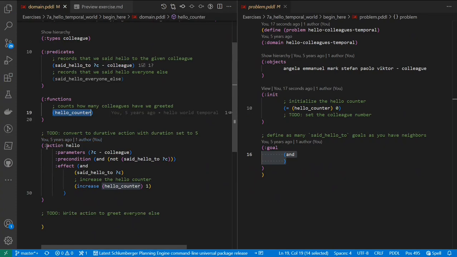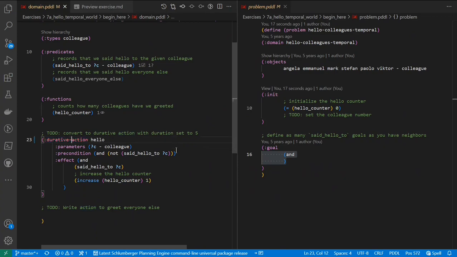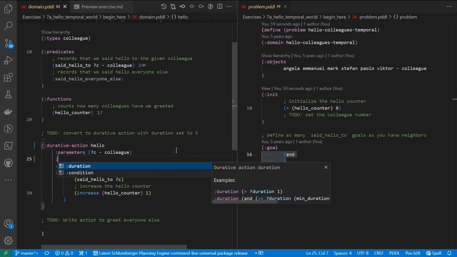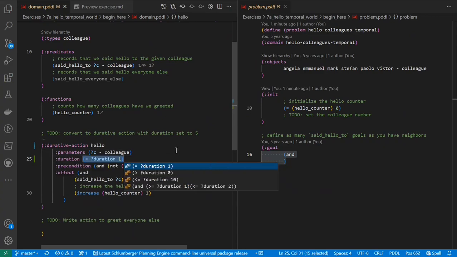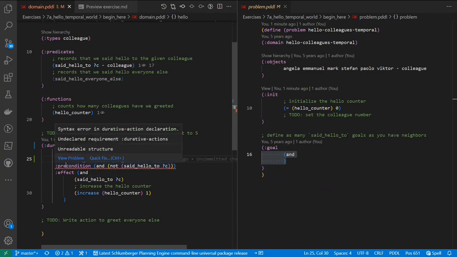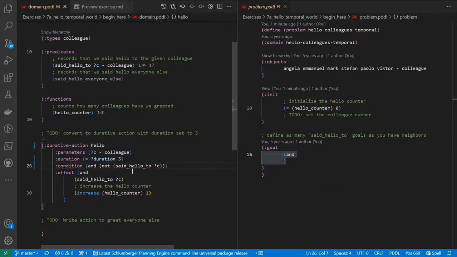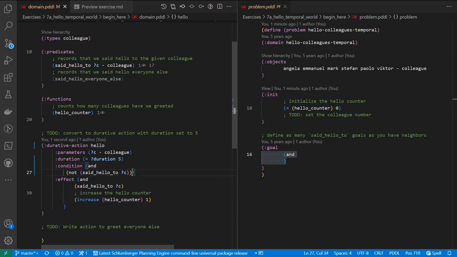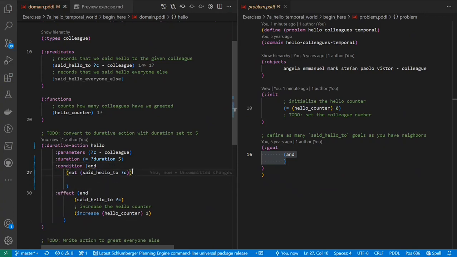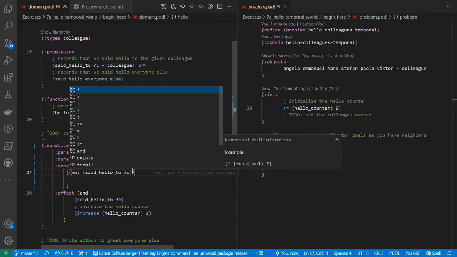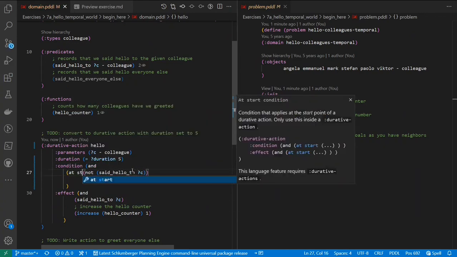So as a first step, let's again convert this from an action to a durative action. Duration of, well, it's saying 5 here, so let's make it 5. Precondition needs to be renamed to condition, and condition needs to be classified as at start.